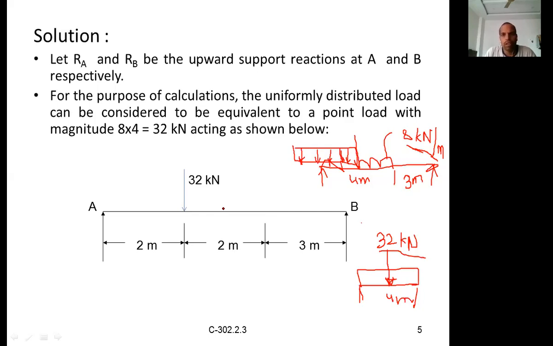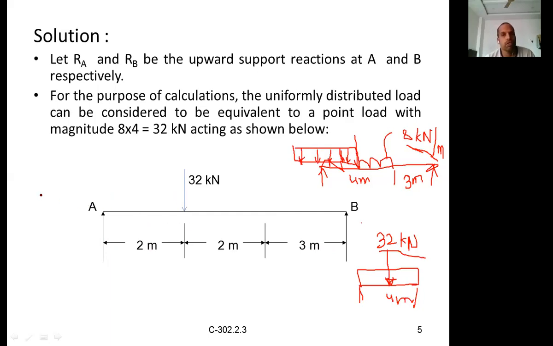So how to calculate the reactions? Use the equilibrium equations: sigma V is equal to 0 and sigma M is equal to 0. Of course, sigma H is not applicable here because there are no horizontal loads, so we cannot apply that equation. Only the remaining two equations, sigma V is equal to 0 and sigma M is equal to 0. Now apply the equations one by one. Sigma V is equal to 0 means sum of the vertical forces is equal to 0. What are the vertical forces? These two support reactions are vertical but upward forces. These are nothing but downward forces.